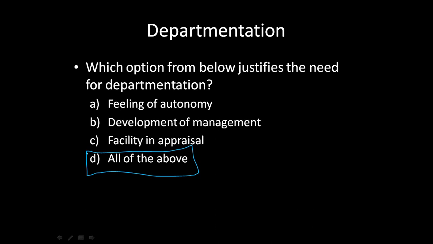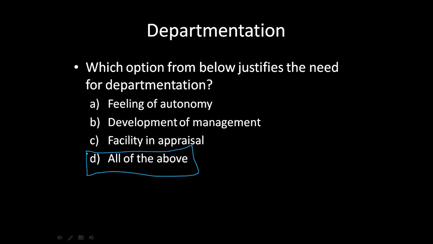Let us start discussing each of them. Okay, filling of autonomy, যখন একটা departmentation করা হচ্ছে, of course we have different basic activities to be performed by each unit which are called department, and each unit are given certain amount of autonomy. Okay, they are given the freedom and the independence to take different decisions and work accordingly. So now what happens is, because of this, there is a sense of autonomy.